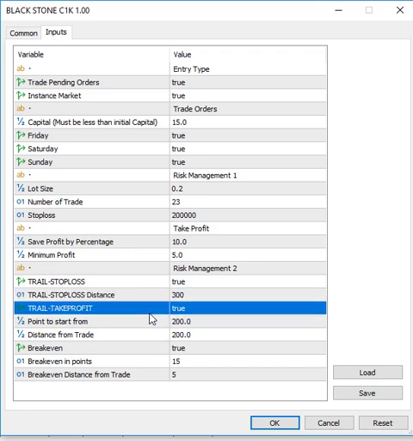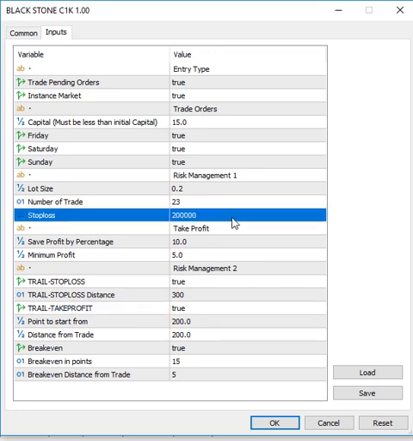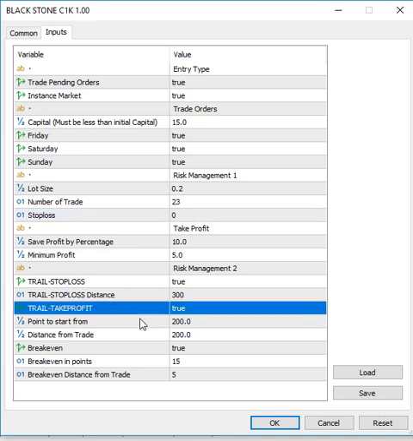Now, we have trail take profits. If I don't want to be using a stop loss, for instance, my stop loss is 0 and the trail take profit is on, and the market is going in a negative direction, I open a sell and the market, instead of going to profit, is moving upward against the sell position, then our take profit will eventually appear and start trailing upward so that any reversal is going to close with a little loss for us.